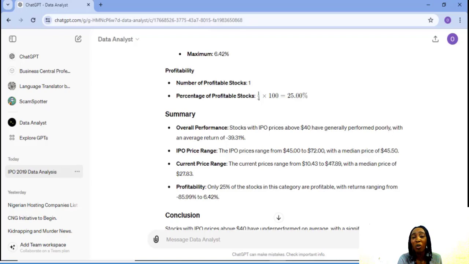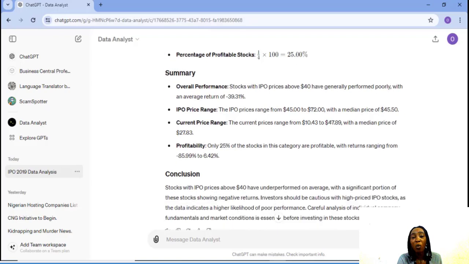Profitability: number of profitable stocks, 1. Okay, only one stock is profitable. Number of profitable stocks, only one stock is profitable out of 4.